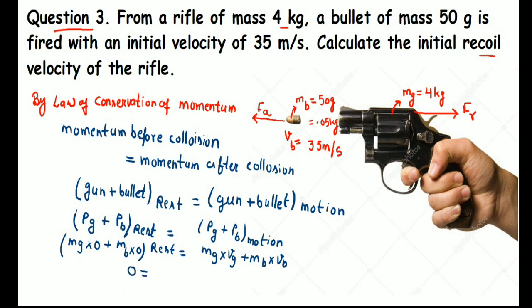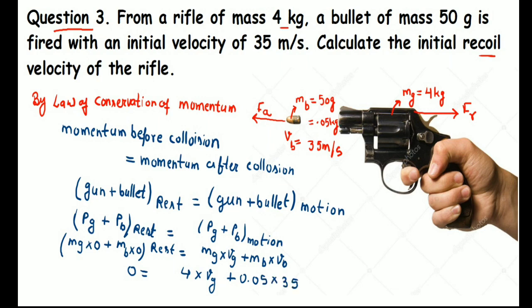Correct? Now the left hand side will become 0, and the mass of gun is 4 kg into the velocity of gun, which is not given, so we write V of G, plus the mass of bullet, 0.5 kg, into the velocity of bullet, 35 meter per second.